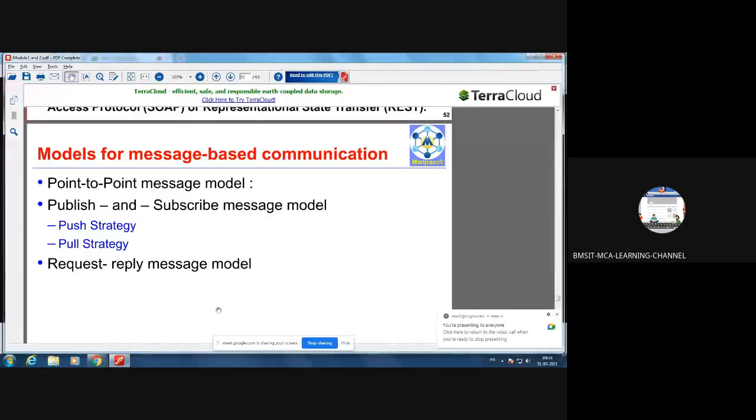Students, yesterday we discussed the system models for distributed computing systems. Under that, we have two models. Which are the two models that we studied, students? Two system models: client server model, and which is another one?